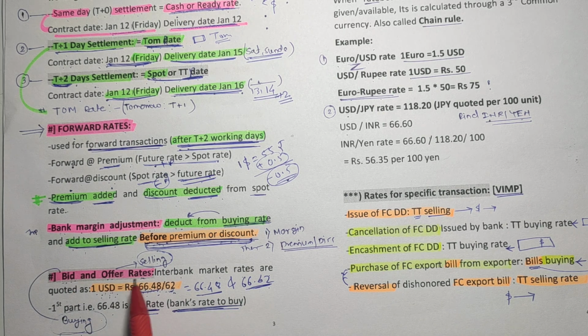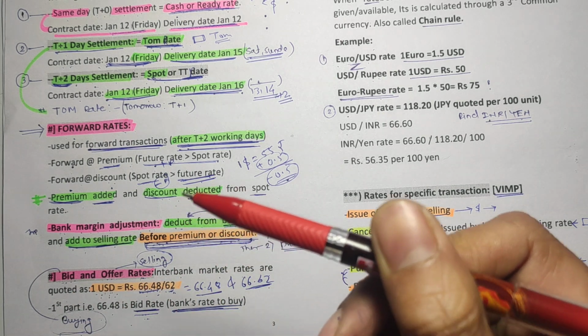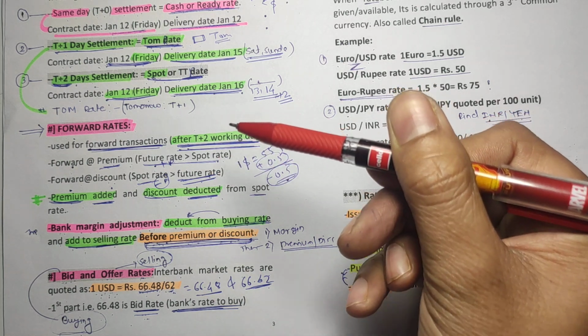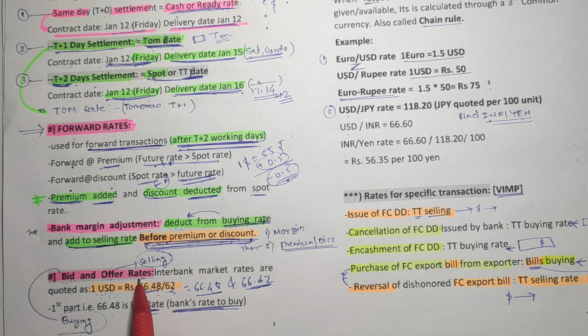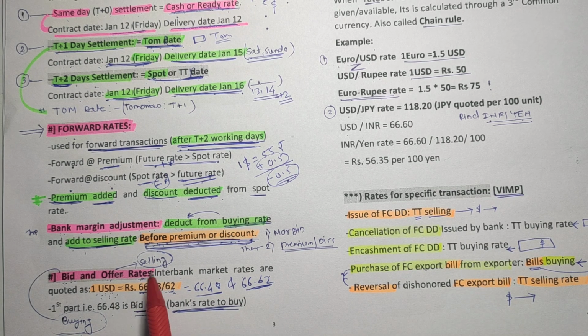And the offer rate, what is offer? When you offer, I want to offer this pen at 5 rupees, that means I want to sell this pen at 5 rupees. That means the offer rate is nothing but the selling rate. Very simple. Remember, bidding is for buying and offer is for selling.